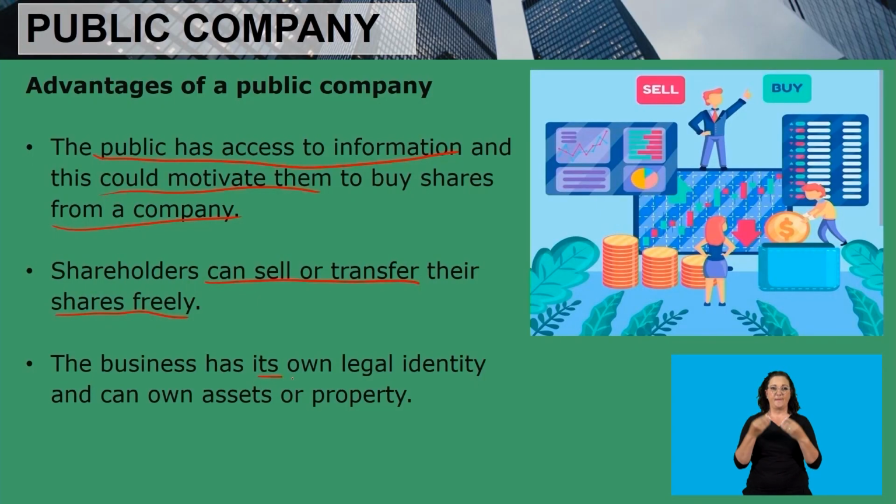The business has its own legal identity and can own assets or property. So when we say a business has its own legal identity, we simply mean that a business is registered in its own name. Since it is registered in its own name, that particular business, which is a public company, can buy assets and own properties using the name of the business. They do not have to use the owner's name to buy assets or property, but we use the name of the business because the business is registered.